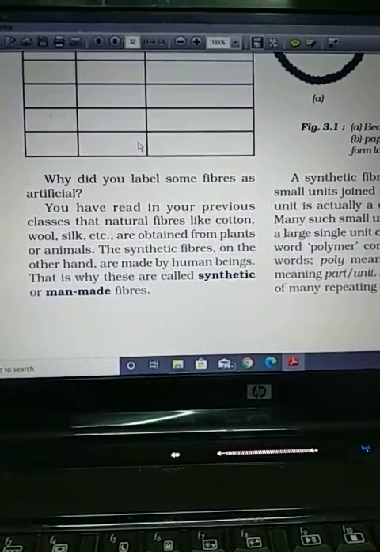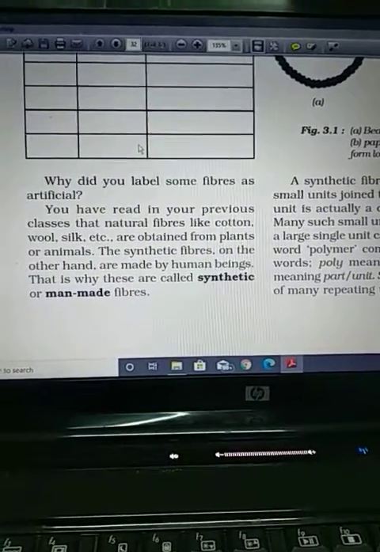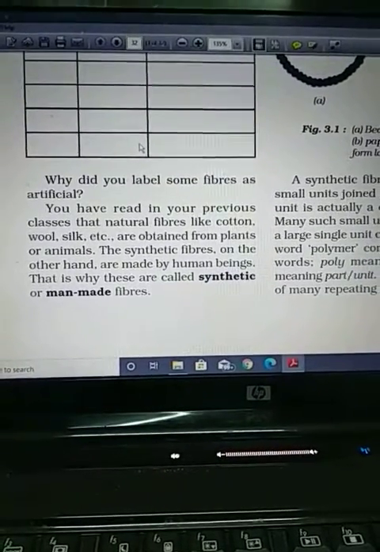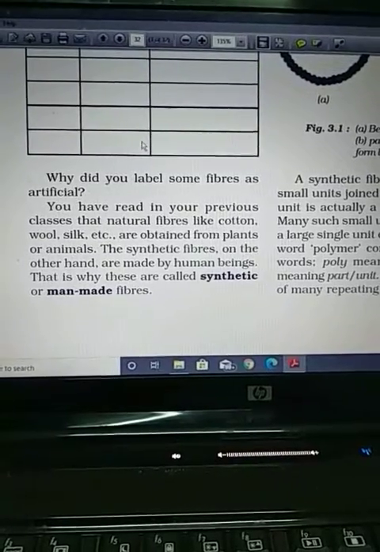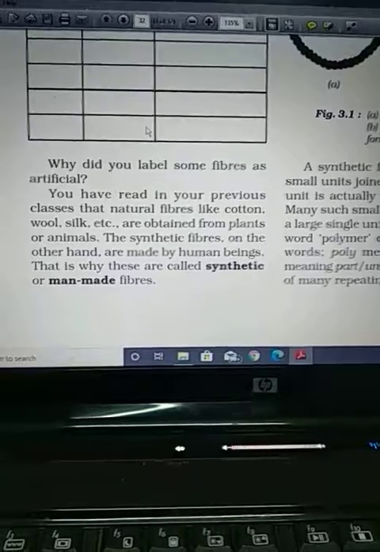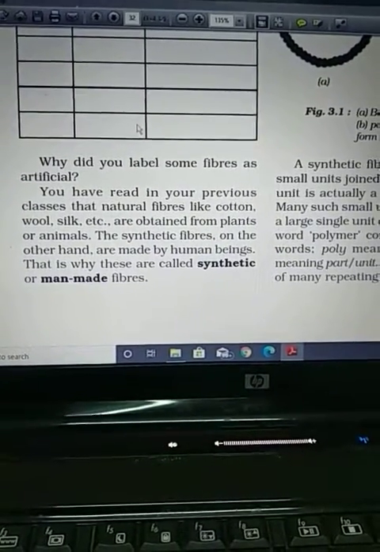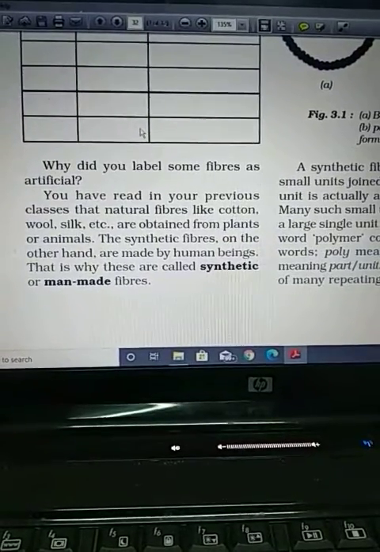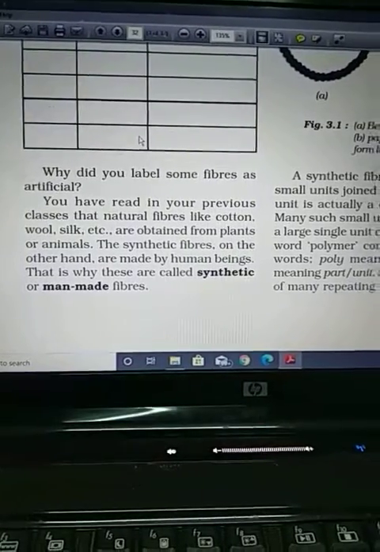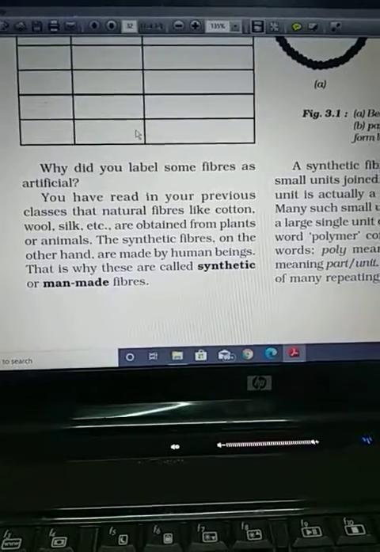Another important point: how can we distinguish whether this is a plant fiber or an animal fiber? For this again we do the combustion test. Plant fiber burns with a paper-like smell, and animal fiber burns with a hair-like smell. What is the reason behind it? Because the total plant body is made up of cellulose, which is again a natural polymer, and it is the polymer of glucose. That means its monomer unit, its small unit, is glucose, by whose repeated addition the polymer cellulose is formed, right?